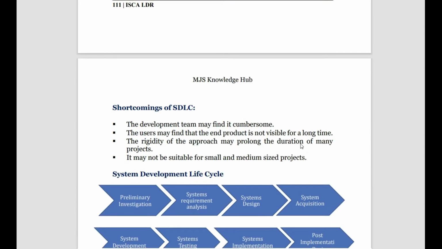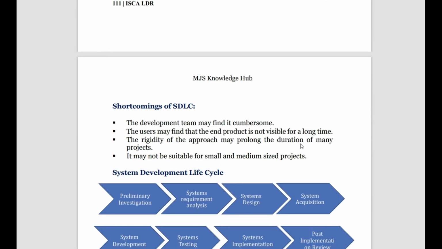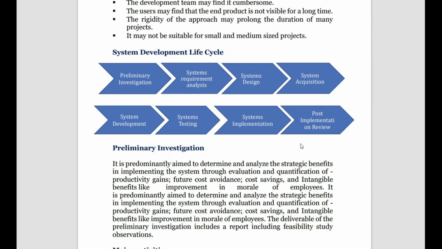Then we have the shortcomings, yes, the same thing has been repeated here. Then what are the different stages of the system development life cycle? We have preliminary investigation, system requirement analysis, system design, system acquisition, system development, system testing, system implementation, and post implementation review. So totally 8 topics or 8 parts are there for the system development life cycle.